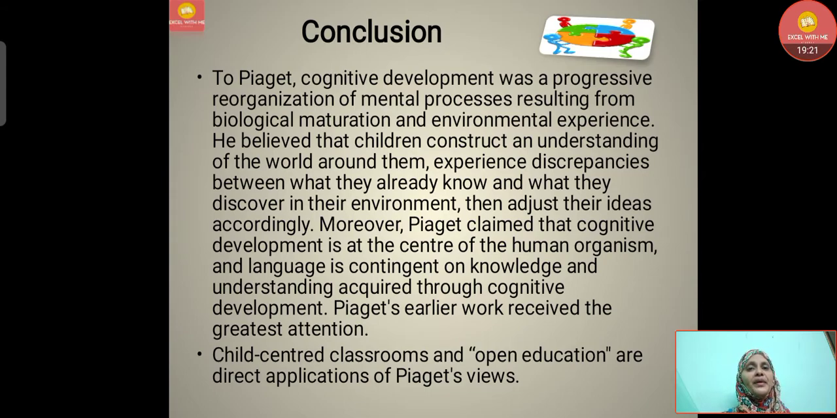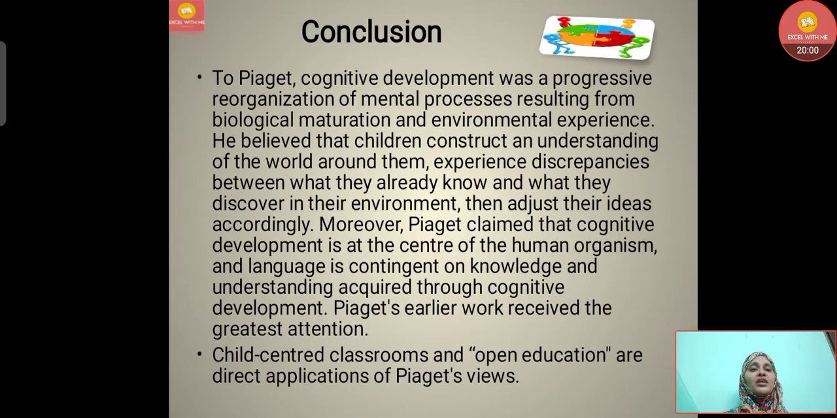Let's conclude this topic. To Piaget, cognitive development was a progressive reorganization of mental processes resulting from biological maturation and environmental experience. He believed that children construct an understanding of the world around them, experience discrepancies between what they already know and what they discover in their environment, then adjust their ideas accordingly. Moreover, Piaget claimed that cognitive development is at the center of the human organism and language is contingent on knowledge and understanding acquired through cognitive development.